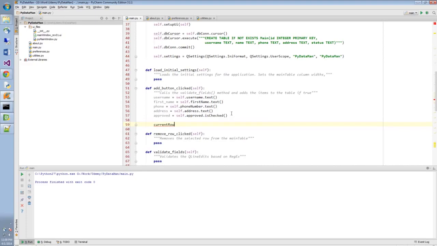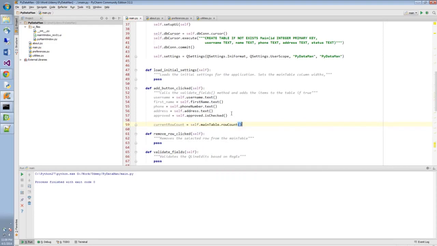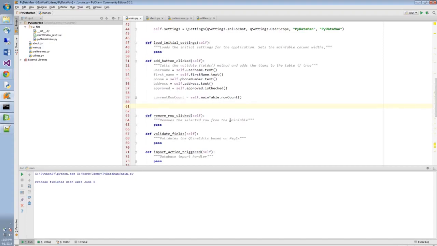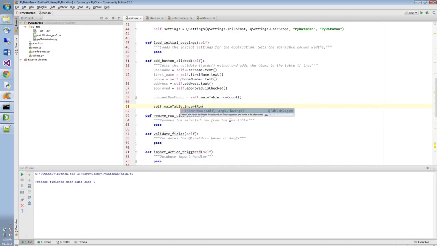So I'm going to create a variable called current row count, and this is going to grab the property of row count from the main table that we have defined in our designer. And in order for us to insert into the table, we first have to insert a row, and we're going to say self.main_table.insert row, and we're going to pass this current row count as a parameter. This ensures that the row is inserted at the end of the table. This current row count is obviously going to be updated every single time this method is called.